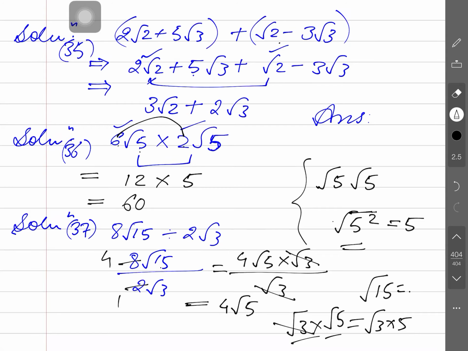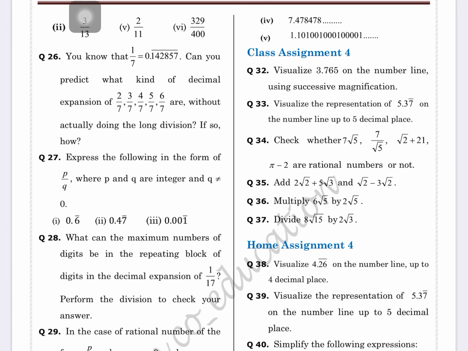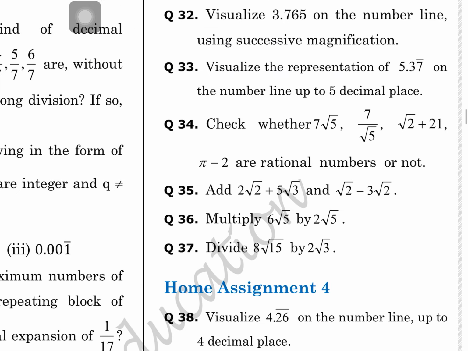I hope you all have understood the concept of division, multiplication, addition and subtraction between irrational numbers. Is that clear, guys? I hope you have understood all the questions of class assignment 4 that I have explained. Soon we will hold our class offline. I will contact you when you have to come to the offline class.